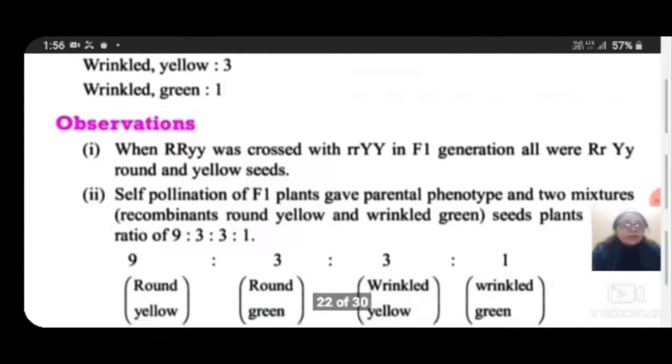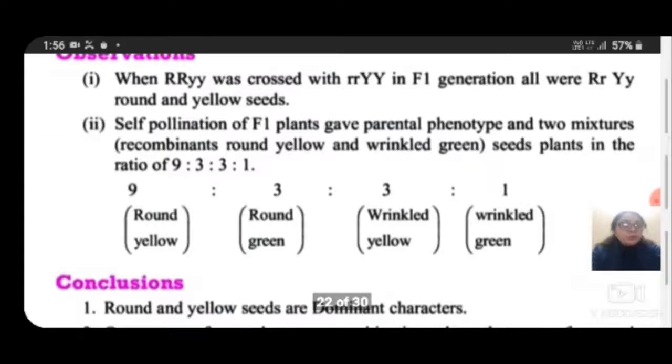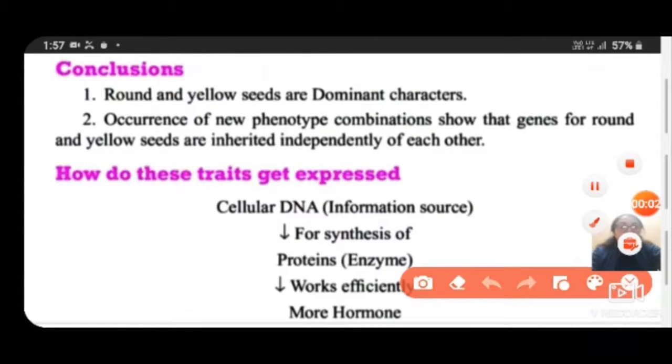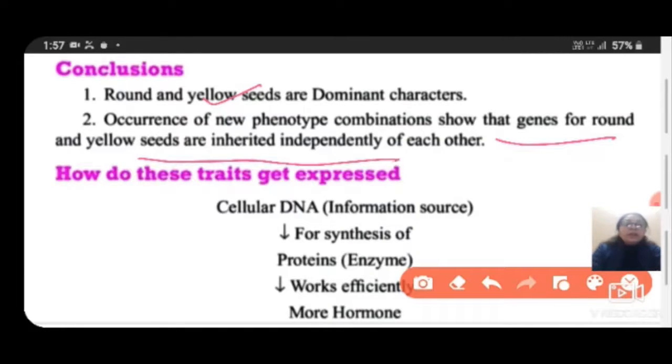So what were the observations and the conclusions over there? The round and yellow seeds are dominant characters. The occurrence of new phenotype combinations shows that the genes for round and yellow seeds are inherited independently of each other. So how do these traits get expressed? Cellular DNA is the information source for the synthesis of proteins.